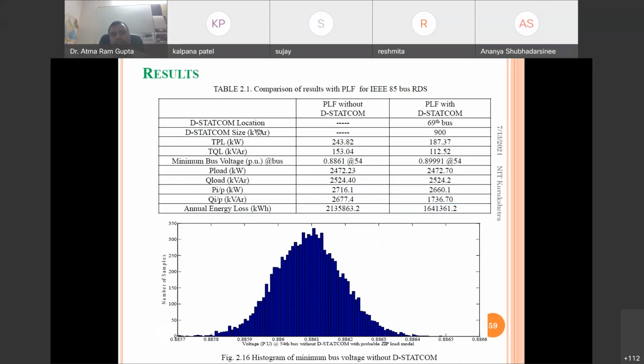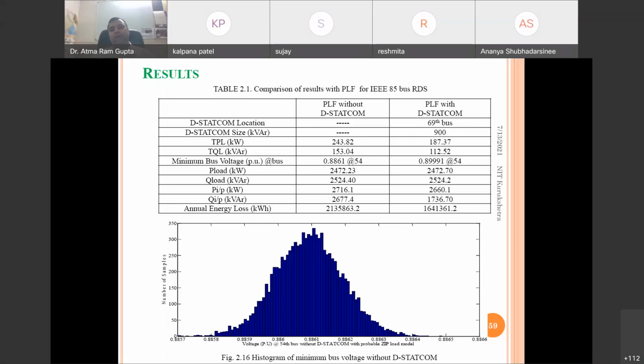After finding the DSTATCOM location, that is the 69th bus, and from the variational technique the most favorable size is 900 kVAR, still we cannot say this is the optimal size, because we have not used any optimization here. From the sensitivity bus based method we have calculated the size. It is not optimal because in optimization you have to take some criteria for what you need to optimize, whether you are optimizing the losses or what constraints you are taking.